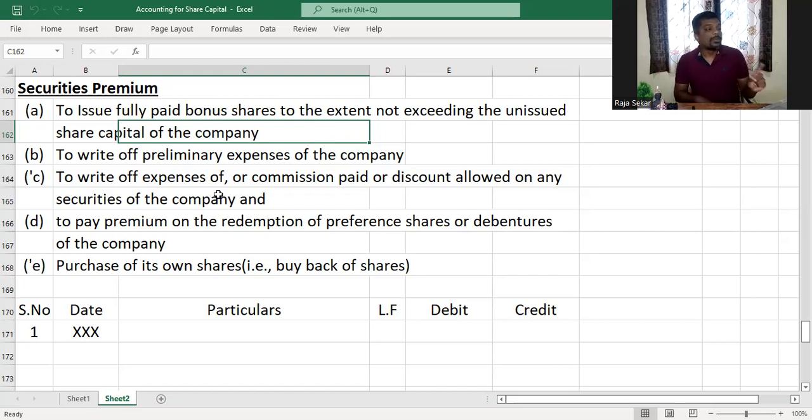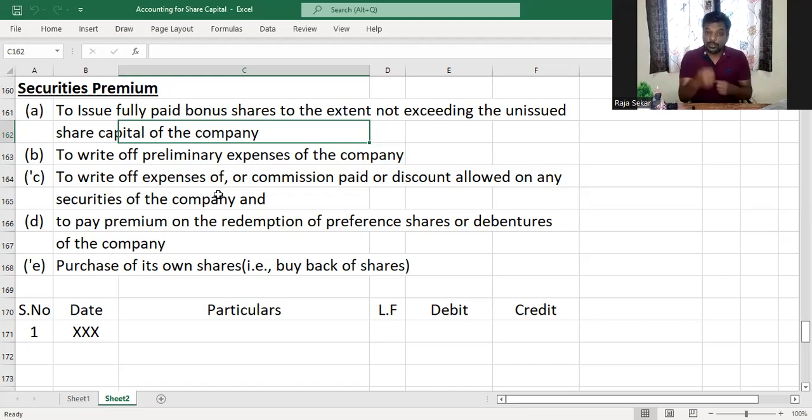Fourth, to pay premium on the redemption of preference shares or debentures of the company. The company can pay premium on the redemption of the preference shares. When you have preference shares, you've got to redeem them, and when you're redeeming, in the sense, give the money back on the preference shares. When you issue the shares, you collected the money, right? And then after a point of time, with respect to preference shares in India, you have to redeem the preference shares. That is, the company has to give the money back and collect the shares back and cancel them. In India, they are called redeemable preference shares, and in India, companies can only issue redeemable preference shares.